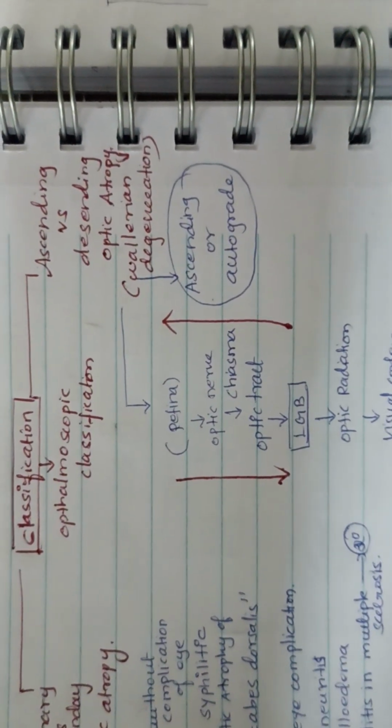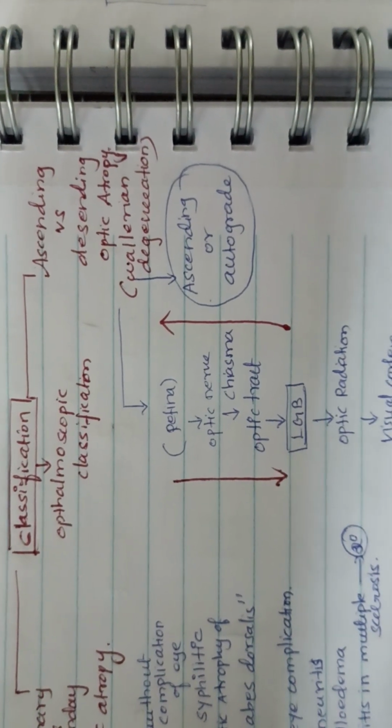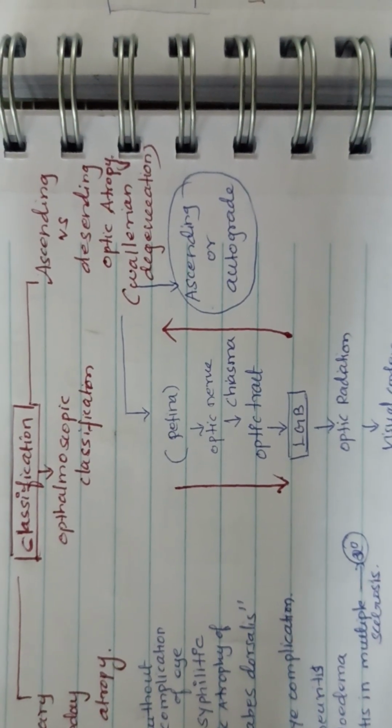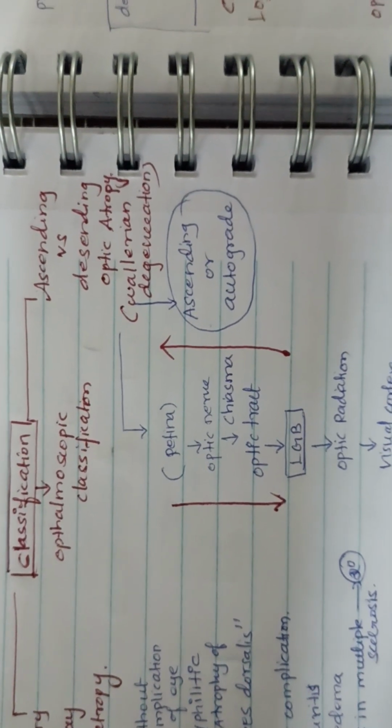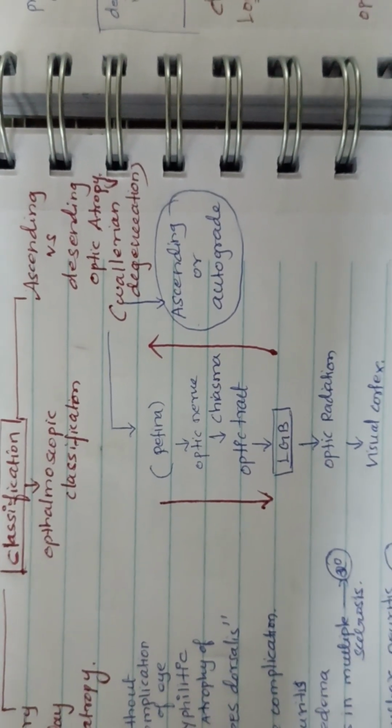In ophthalmic classification, let's see later in a very detailed tabular column. Now we discuss ascending versus descending optic atrophy.